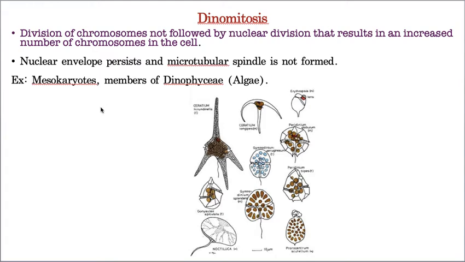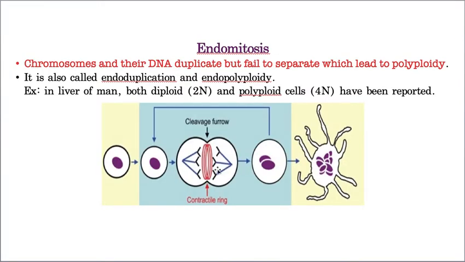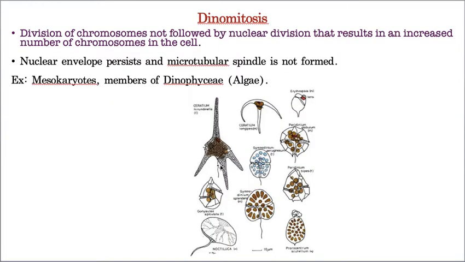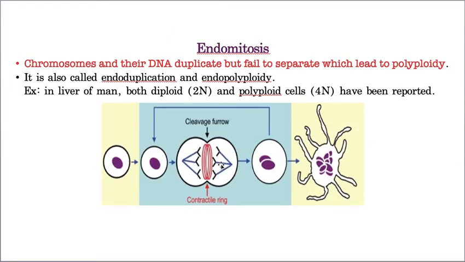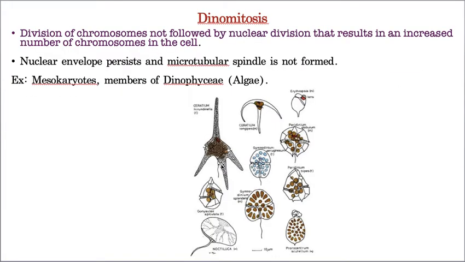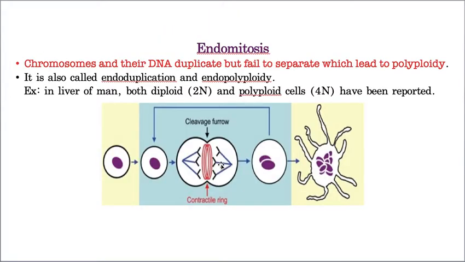The difference is that here spindle fibers are not formed, whereas in endomitosis spindle fibers are formed. Endomitosis and dynomitosis are 90% the same. The only difference is that in endomitosis spindle fiber formation can be seen, whereas in dynomitosis no spindle fibers can be seen. That is the only difference between dynomitosis and endomitosis.